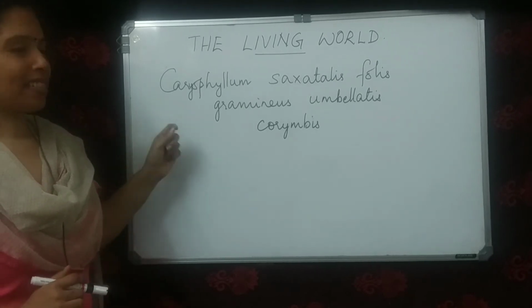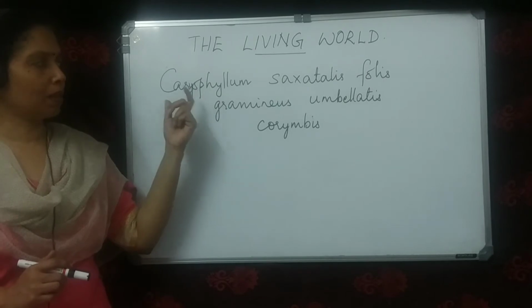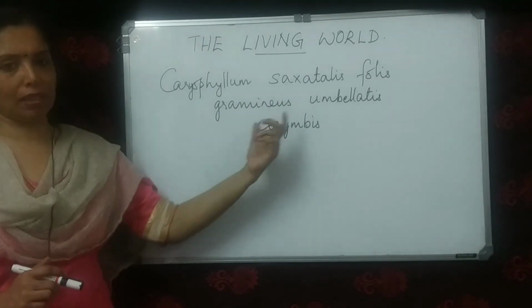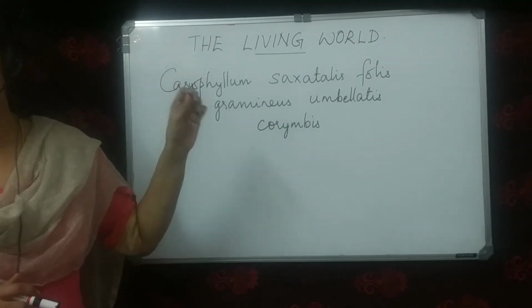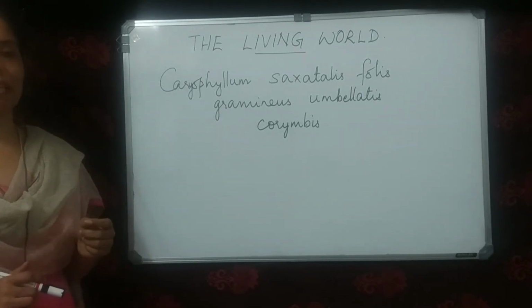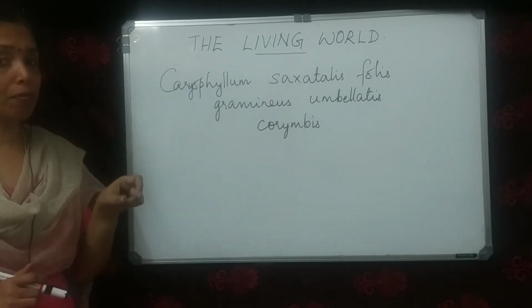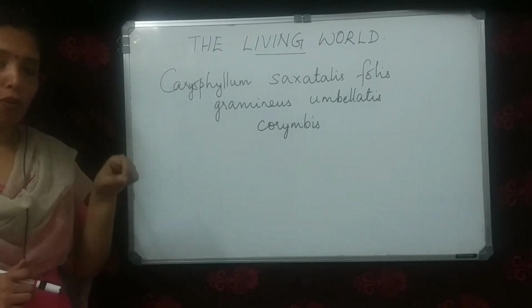But what was the disadvantage of this system? It was very difficult to remember all these terms. So the earliest system of nomenclature was the polynomial system.